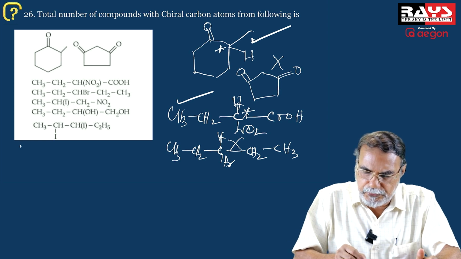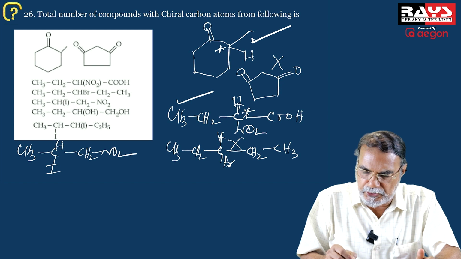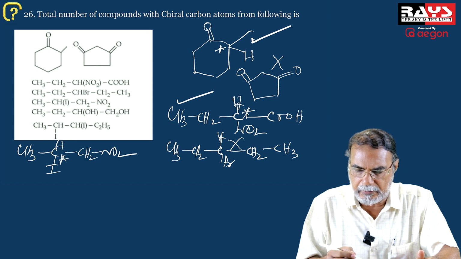Now the next compound CH3, CHI, CH2NO2. So a CH2NO2 group here, a methyl group here, a hydrogen atom here, an iodine atom here. So this carbon is chiral.